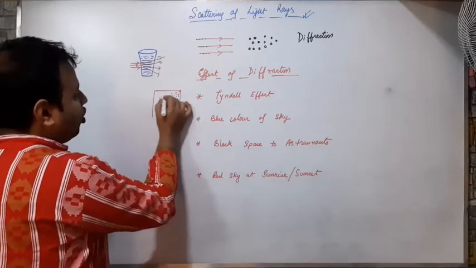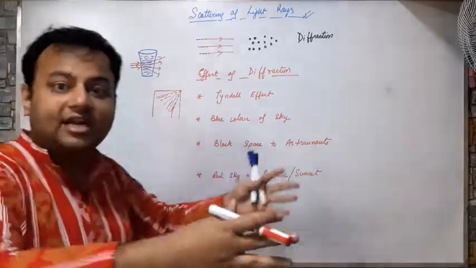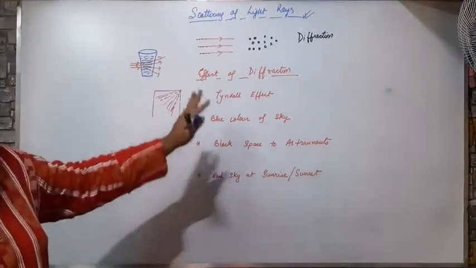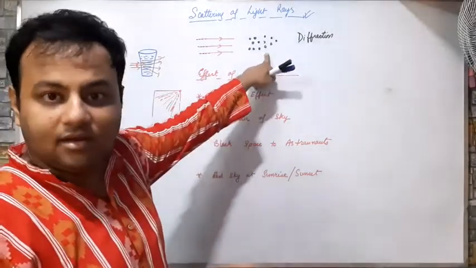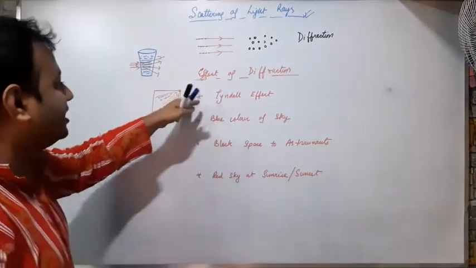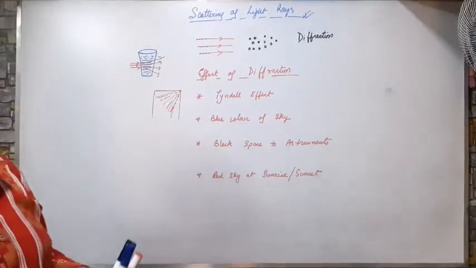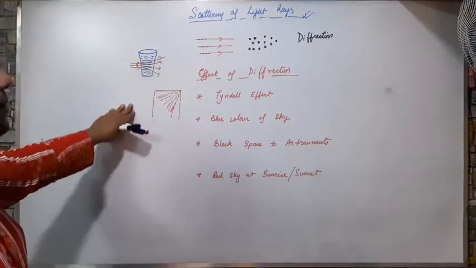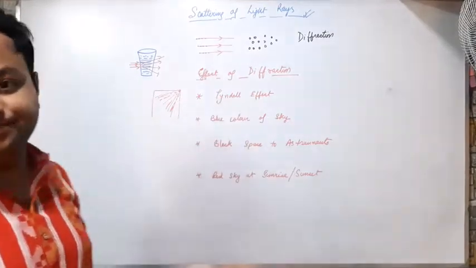You are seeing a broader beam of light. Why? The dust particles present inside the room act as scattering particles, and the light particles scatter off them and form a wider beam. This forming of a wider beam of light is known as the Tyndall effect.